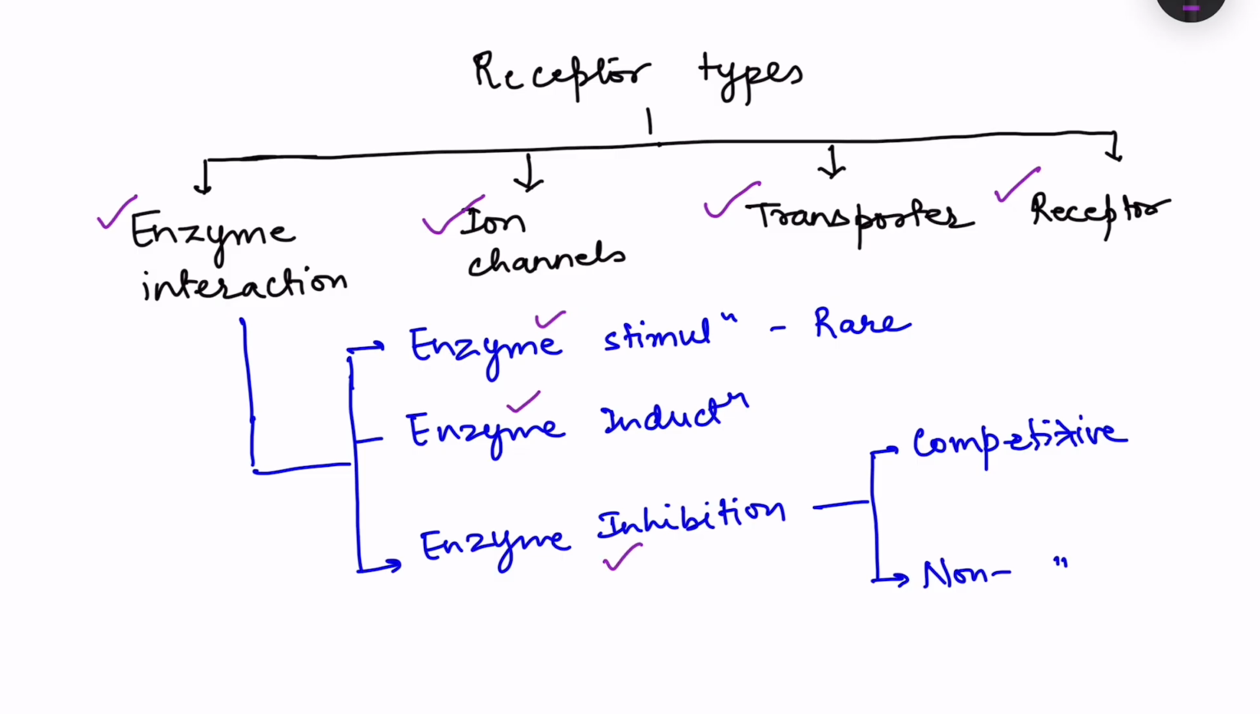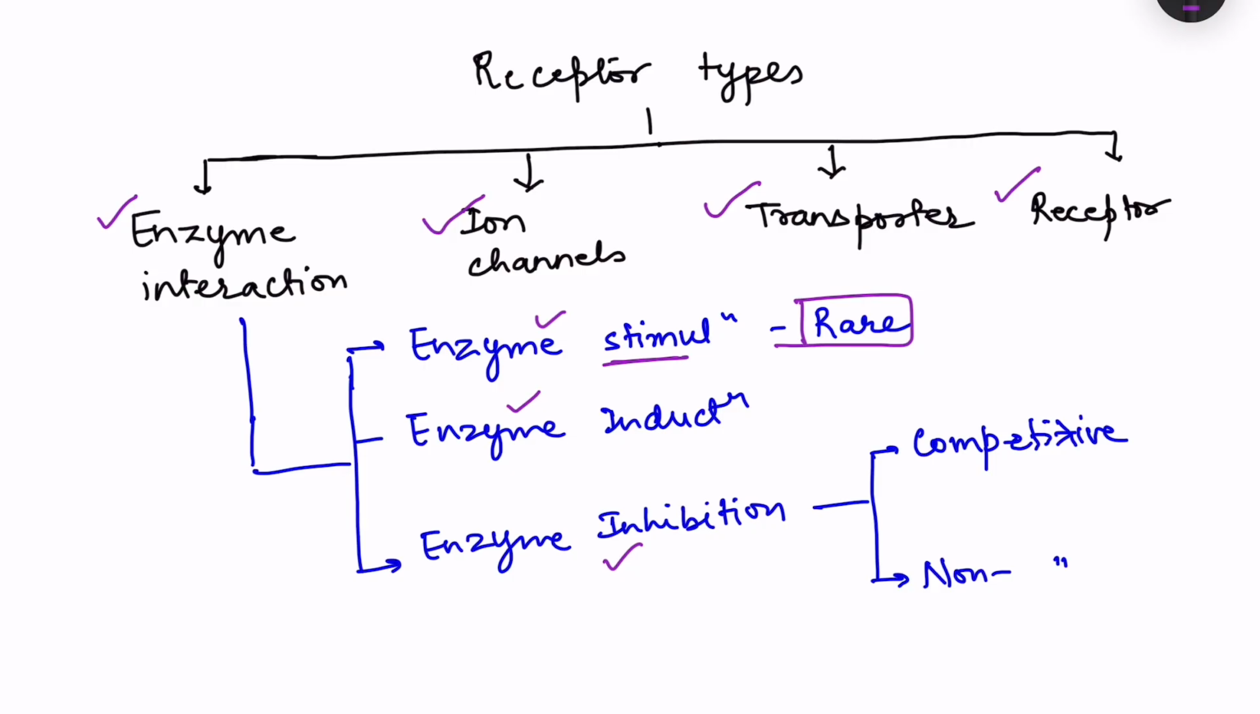Now, enzyme stimulation means that whatever enzyme is present, that particular enzyme starts acting more. So this type of enzyme stimulation means increased activity of the enzyme which is present in the body. The drug action by this mechanism is rare, because normally the enzyme generally operates at its maximum capacity in the body. So this is rare.